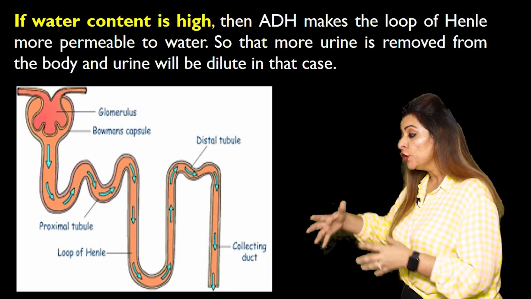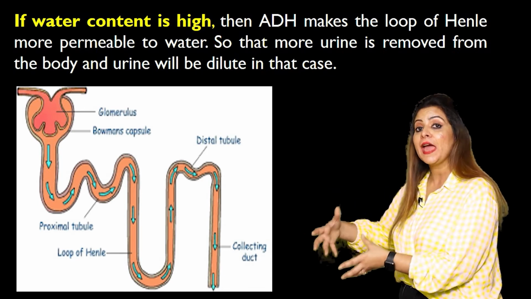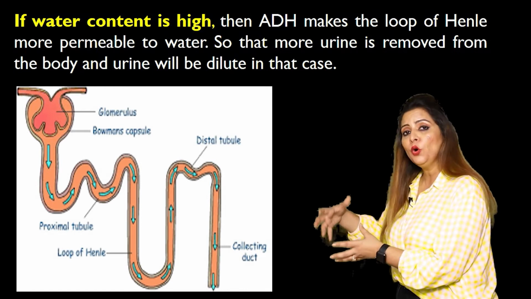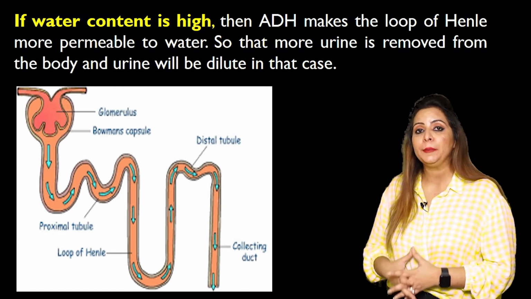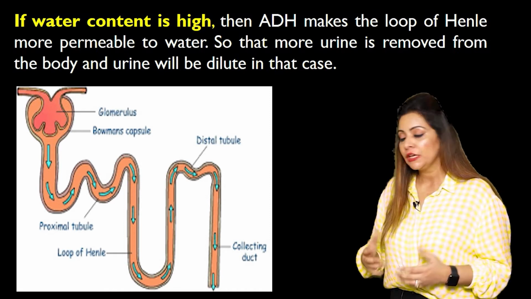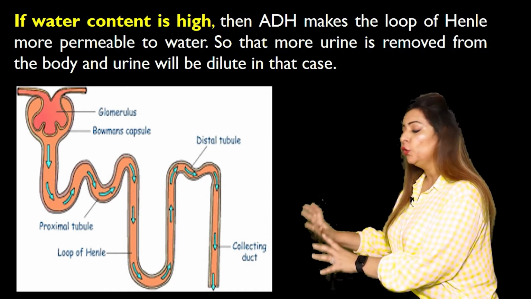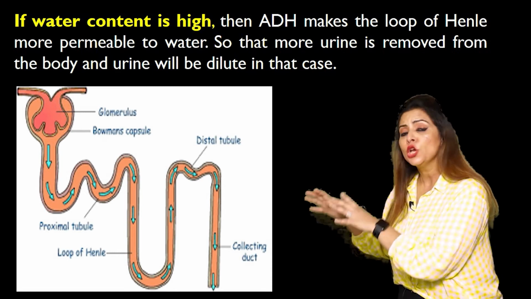So in that case, more and more water is absorbed. If more and more water is absorbed, that means the urine formed will be diluted, right? So they are making the loop of Henle more permeable to water, so that we can get rid of excess water. Now, if the water level decreases, then what happens?